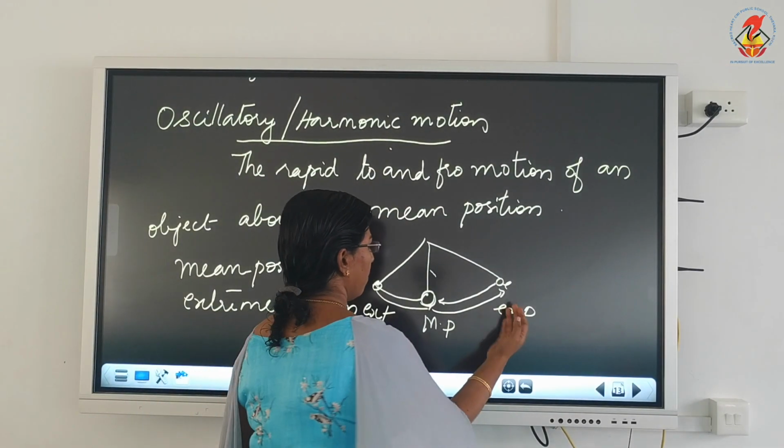Okay. Now one question is, is all oscillatory motion periodic? Is all periodic motion oscillatory? It's a very important question. Now take the case of a swing or a pendulum, and imagine there is no resistance, no air, it's vacuum. What happens if we initially displace the pendulum or the swing and release it? It keeps on moving in the to and fro motion at every fixed interval of time.